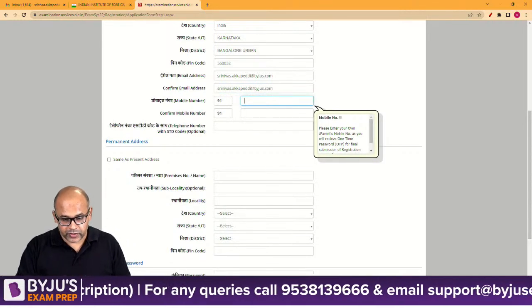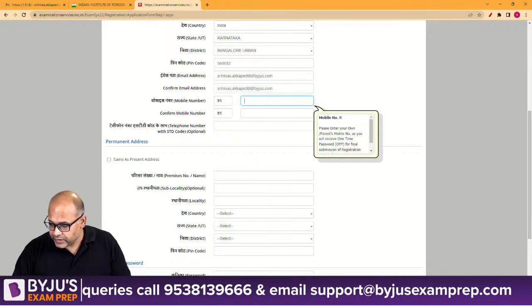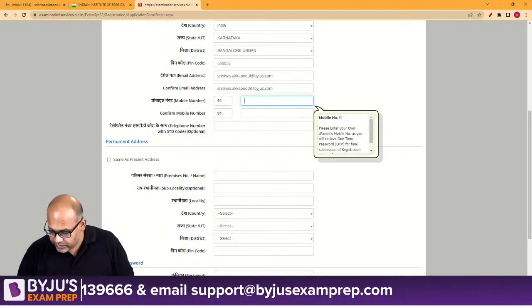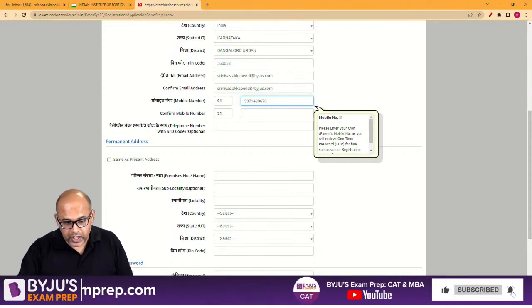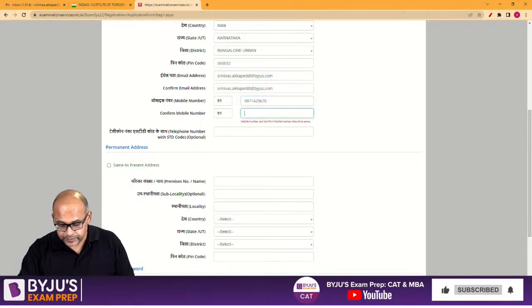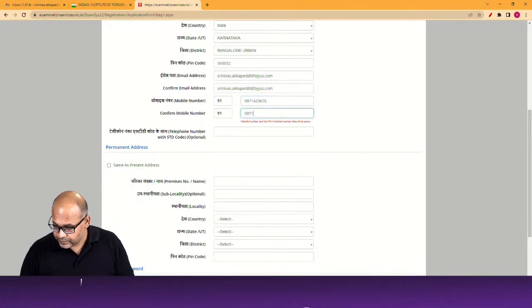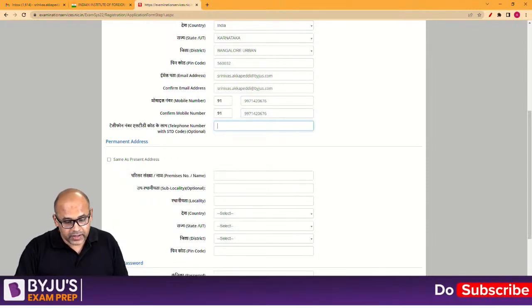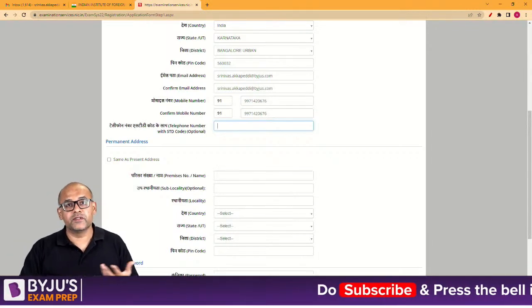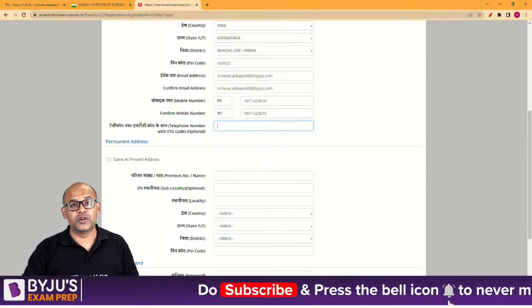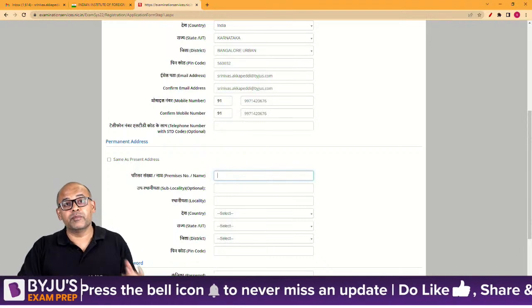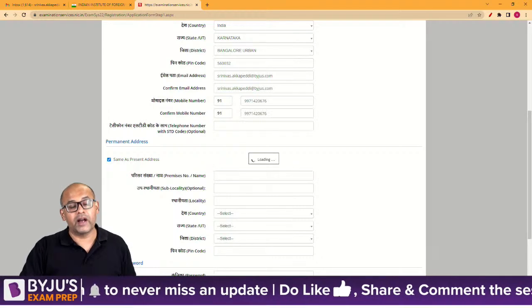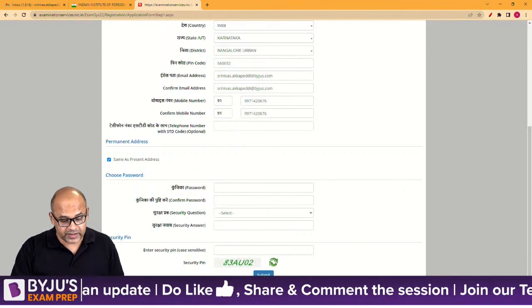Now for the mobile number. I'll just enter a mobile number. We have a different mobile number for these purposes, so I'll just enter that. Once you enter that, STD code, obviously this is landline, the era of landline is gone. Most of us are using mobile phones, so you can just pass it off. If you have a different permanent address, you'll have to enter that. For now, I will say that it's the same as the present address.